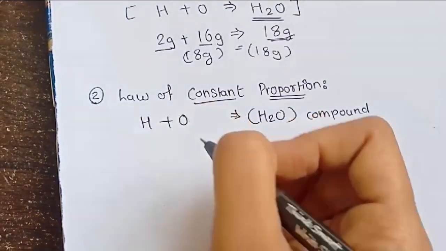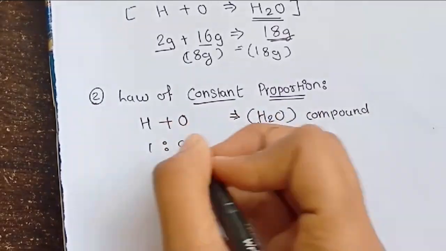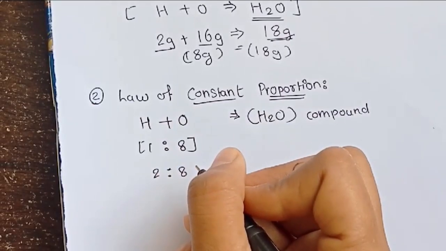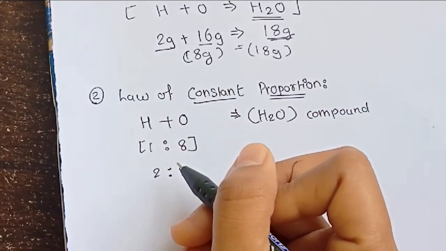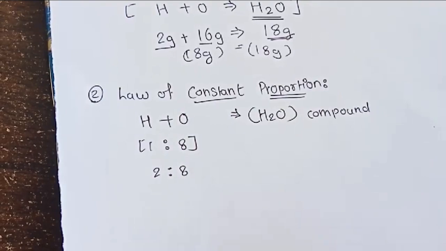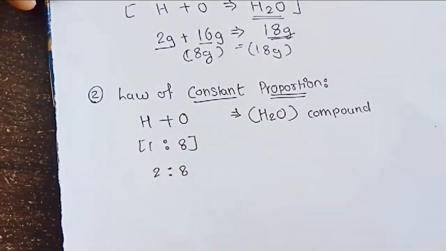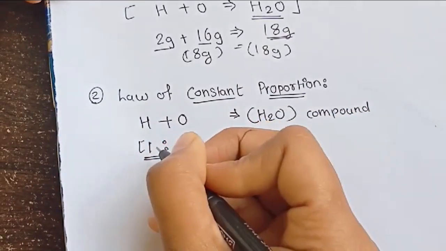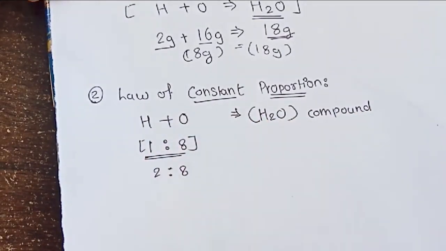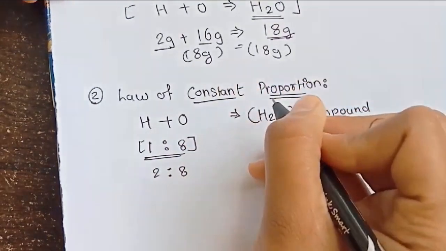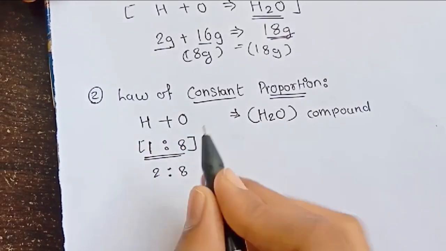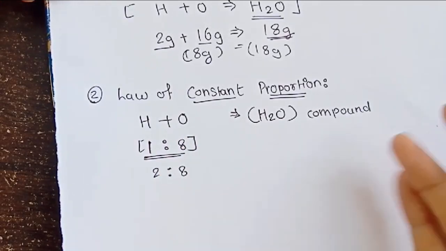Like it is in a 1:8 ratio. If you take 2:8 or any other kind of ratio, then you will not get water, you will definitely get something else. You should have them in a proper amount. If a 1:8 ratio is there, then it should be in a 1:8 ratio only, or else you will get something different. So this is nothing but the law of constant proportion. The proportion, like 1:8, should remain constant. It should not vary.